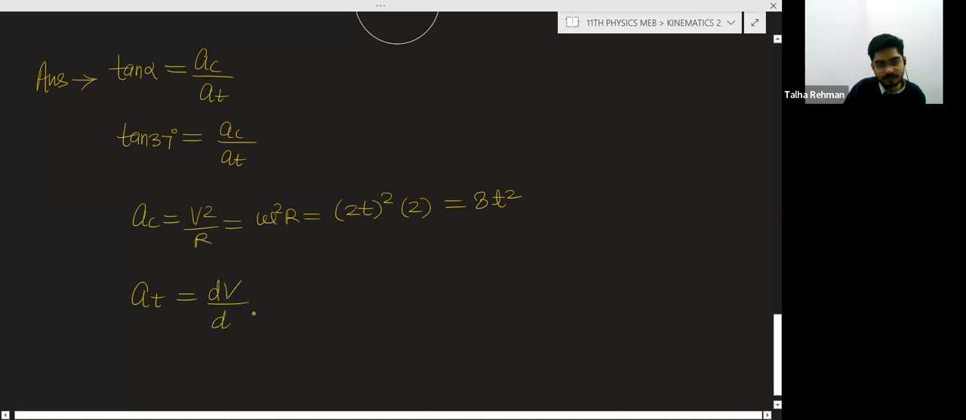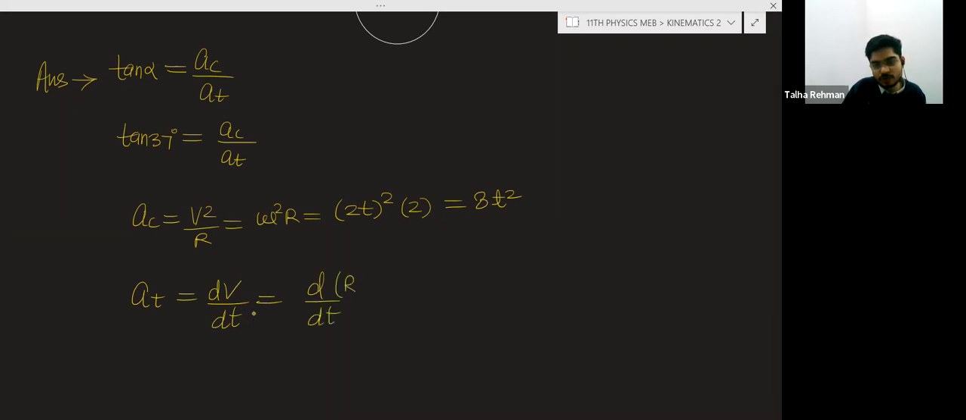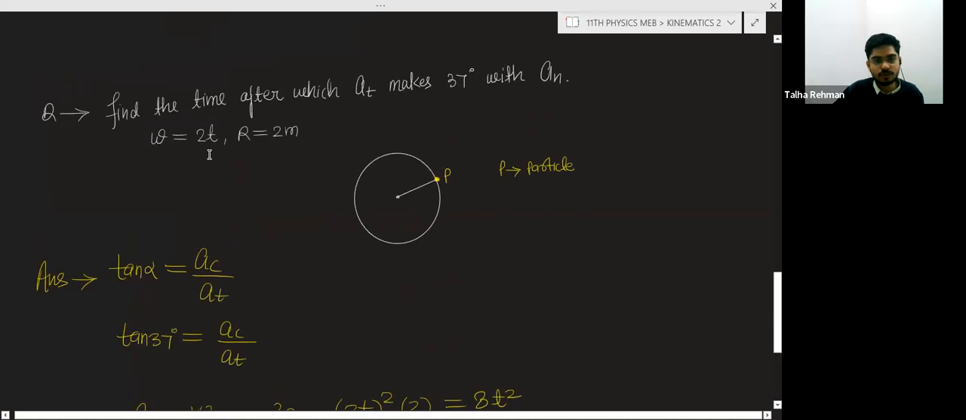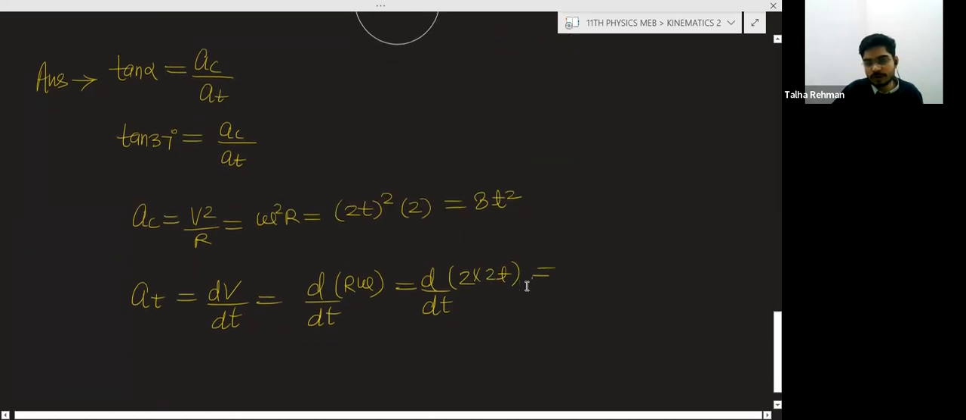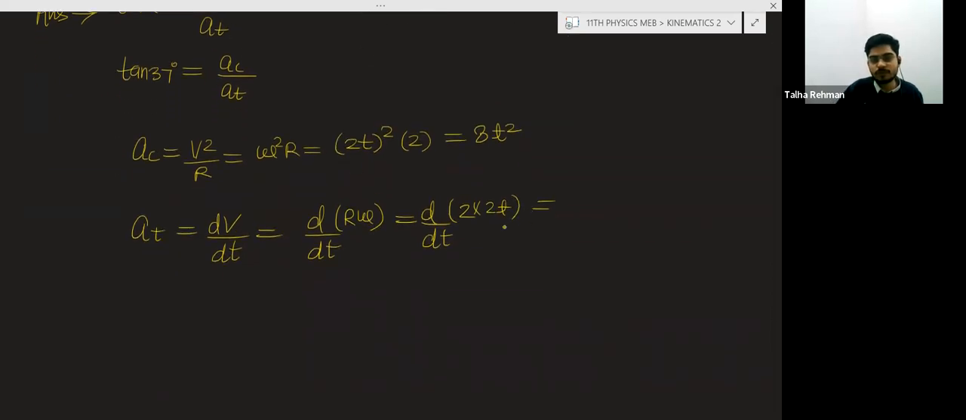So with the help of omega square R we get AC. For the tangential acceleration, there is a requirement of dv by dt. And we know that v can be written as R into omega. So dv by dt of R into omega, R is 2, omega is 2t. So 2 into 2 is out of the differentiation. So it will become 4 of dt by dt. So basically you will get 4 meter per second square.